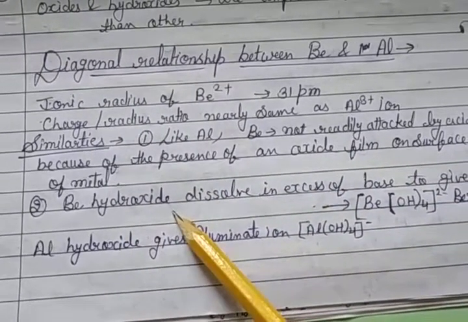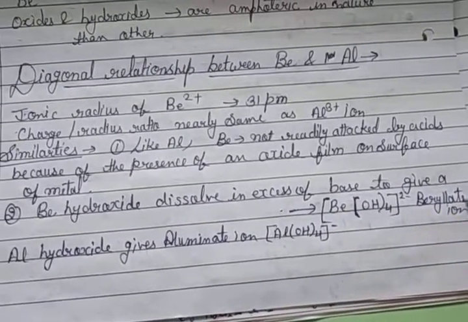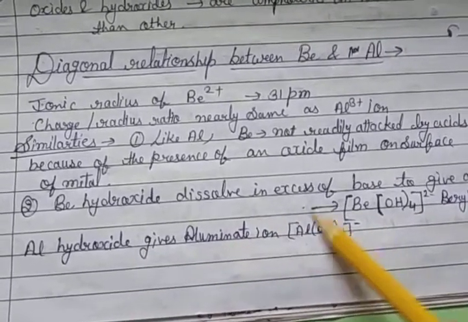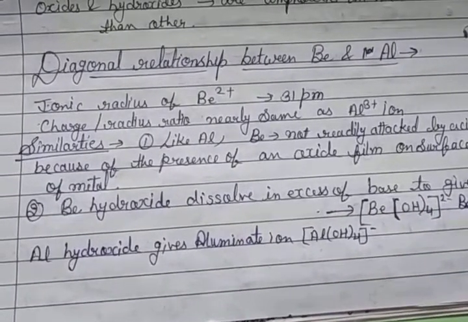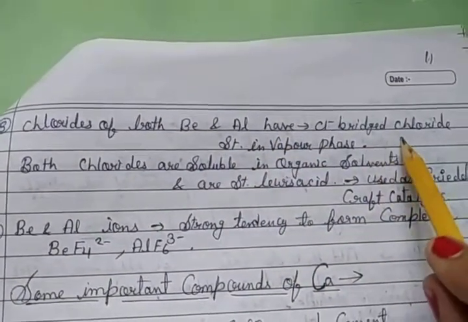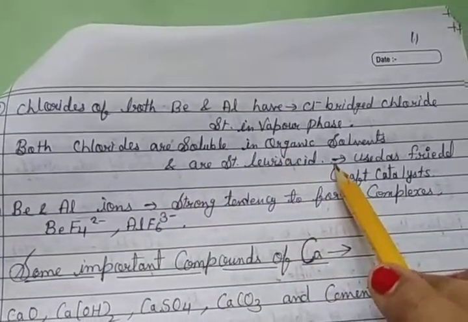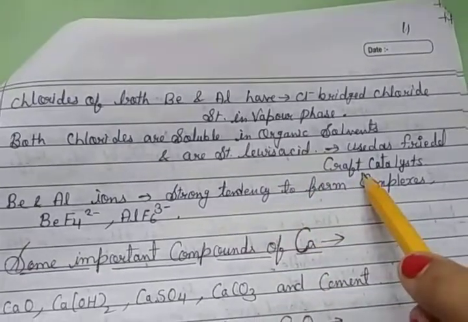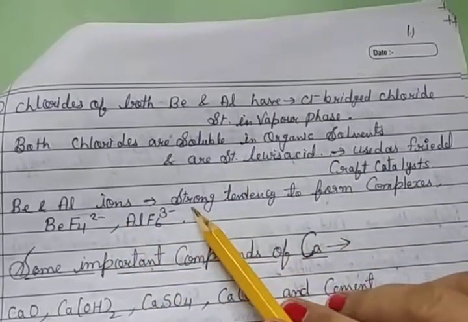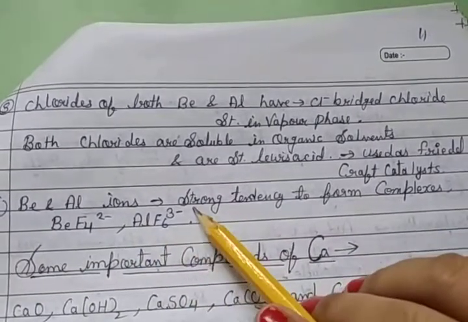Beryllium hydroxide dissolves in excess of the base to give the beryllate ion, Be(OH)4 2-, and aluminium hydroxide gives the aluminate ion, Al(OH)4 -. Chlorides of both beryllium and aluminium have a Cl- bridge chloride structure in vapor phase, and both chlorides are soluble in organic solvent and are strong Lewis acids, and both are used as Friedel-Crafts catalysts. Beryllium and aluminium ions have a strong tendency to form complexes, BeF4 2- and AlF6 3-. Clear?